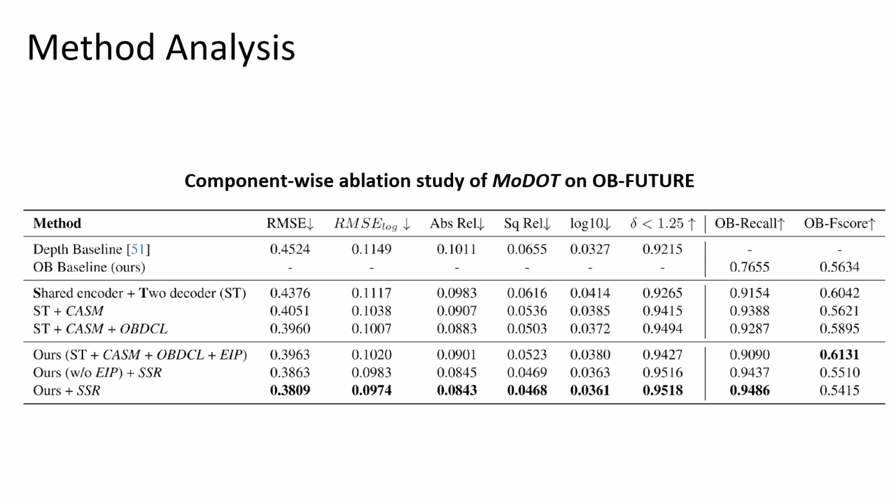Here we present a component ablation of MODOT. We gradually add each proposed module and the OBDCL loss to evaluate their individual contributions. One interesting finding is that simply jointly learning the 2 tasks, without any additional modules, already yields better performance than either single-task baseline. Additionally, we observe that using the CASM or SSR module, which is mainly composed of CASM, reduces the OB-F score while increasing OB recall. We believe this is because the model predicts more depth-related edges that are not actual occlusion boundaries.